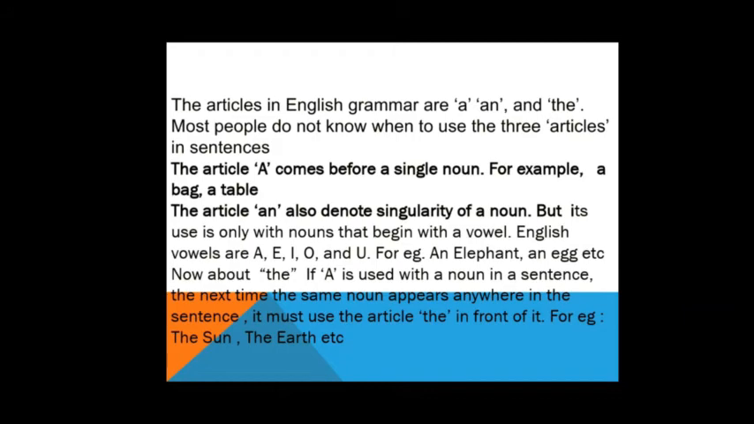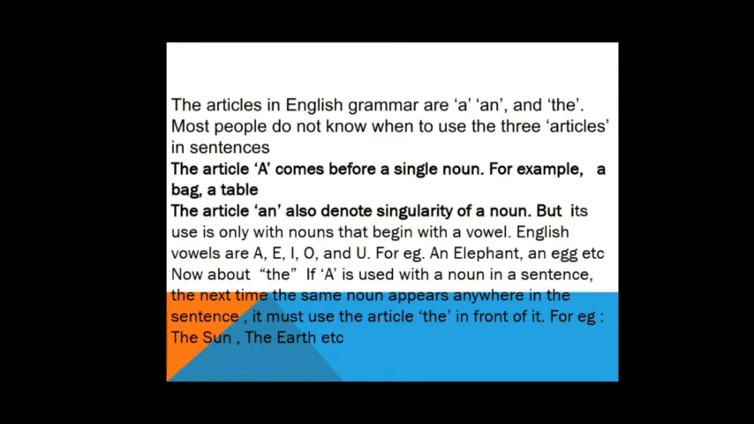So, children, when the article a comes, it always comes before a single noun. Any single noun, like a bag, a book, a table, a chair. So a comes before a single noun.